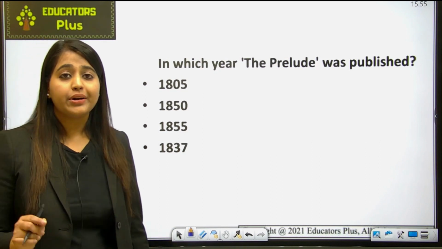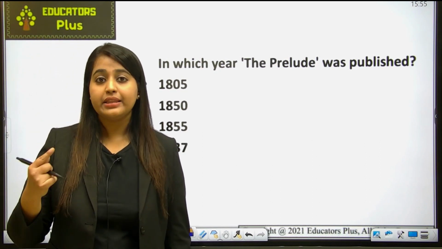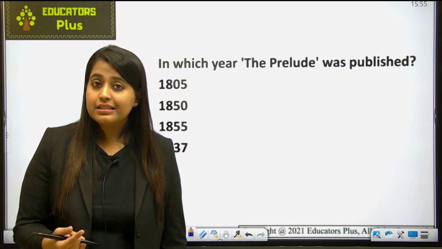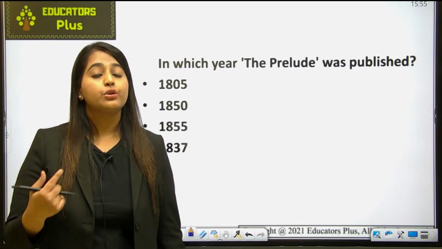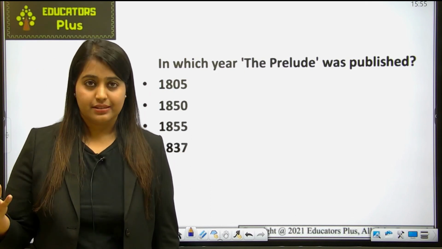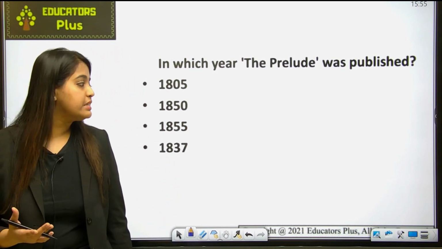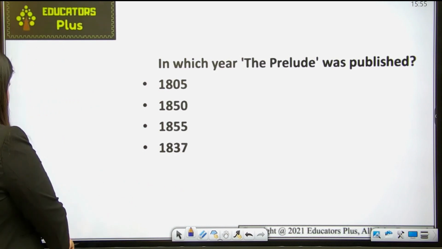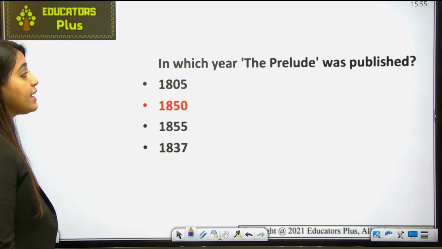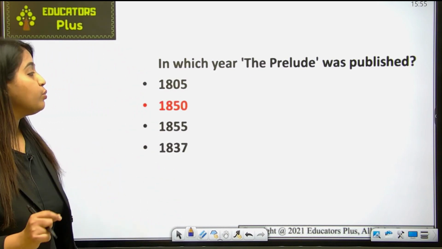As you know, it is a recorded class because I am out of station, so you cannot access the chat right now. I want you to answer in your notebook so you can trace your practice and see what level you are standing at. Okay, let's move ahead. The correct answer is 1850. In the year 1850, the Prelude was published.